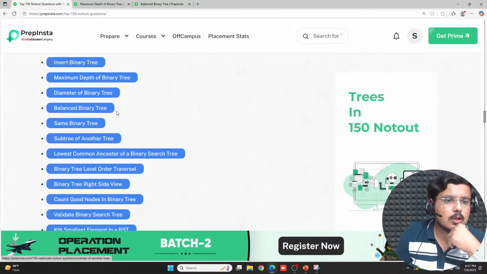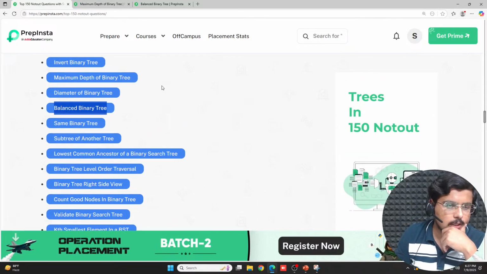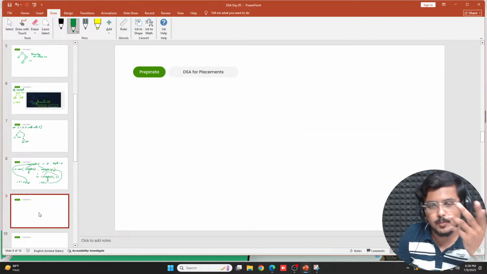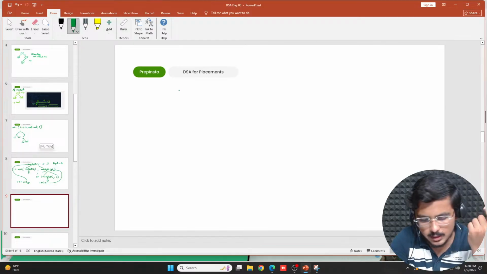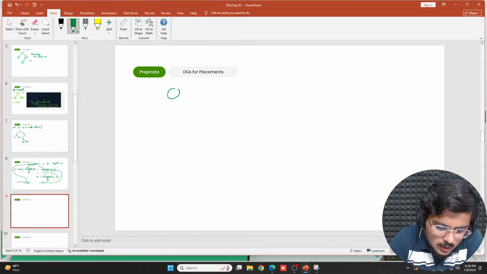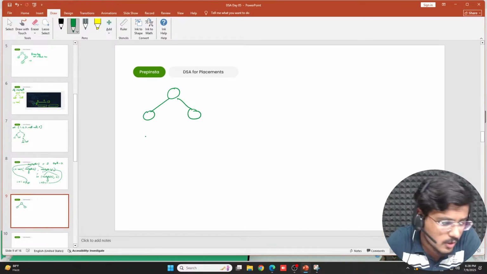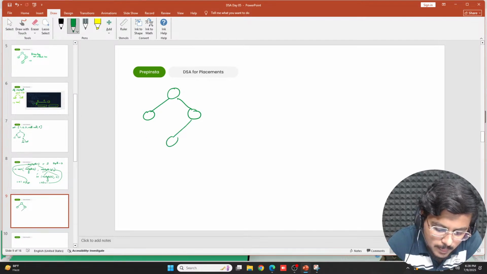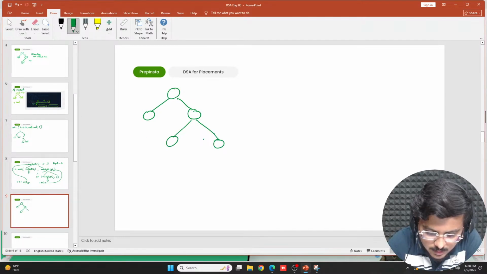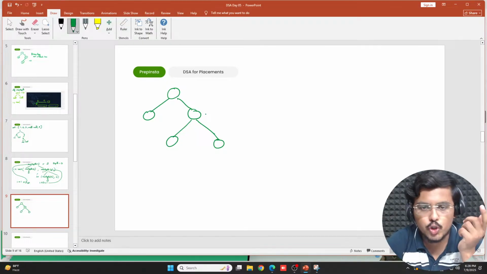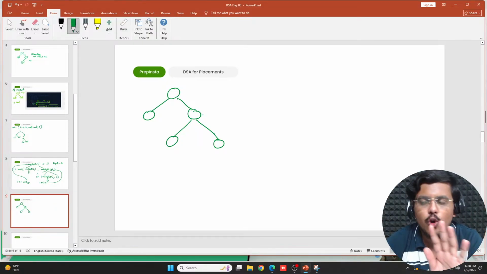Now we'll go ahead. We'll solve this question, balanced binary tree. We'll solve this balanced binary tree because this is a concept which is often asked in government exams as well. Very strange, but it is asked in government exams. What I'm saying is, if this is a tree, which is a binary tree, fine, this is not a binary search tree. I'm again saying it. It is not a binary search tree. Now, here, if I say this is a binary tree that you have, and at every level, the balancing factor should be 1. It should not be greater than 1.